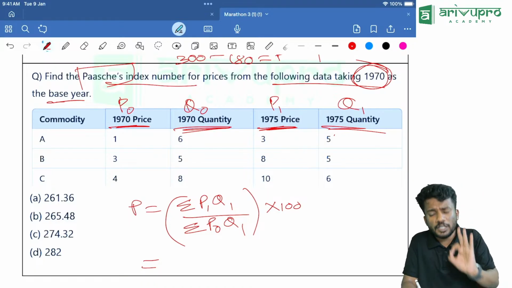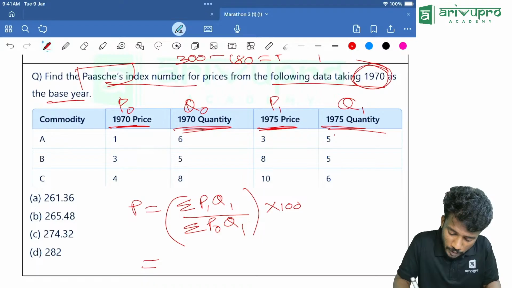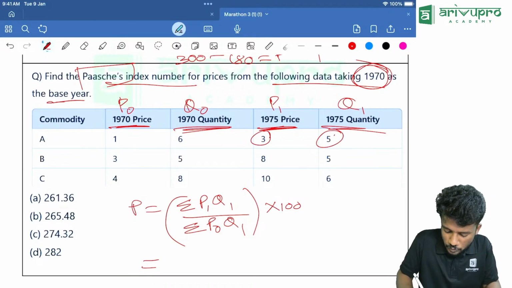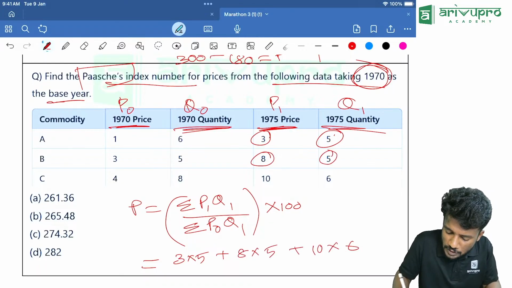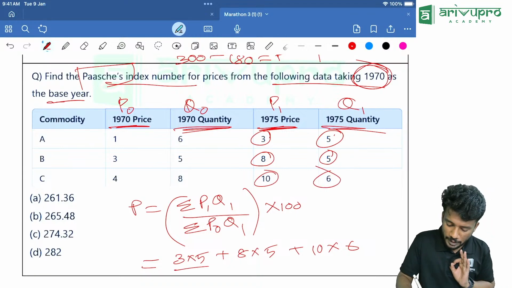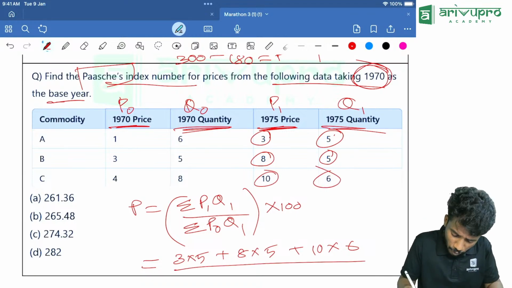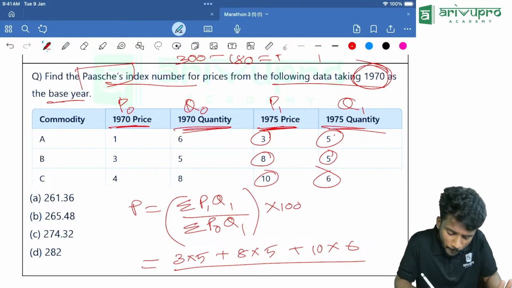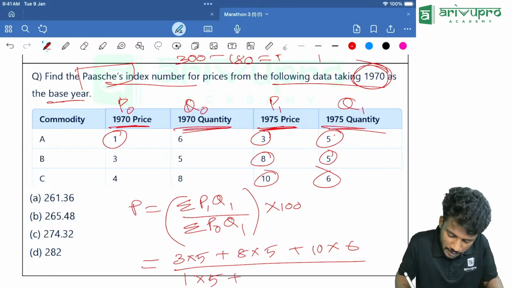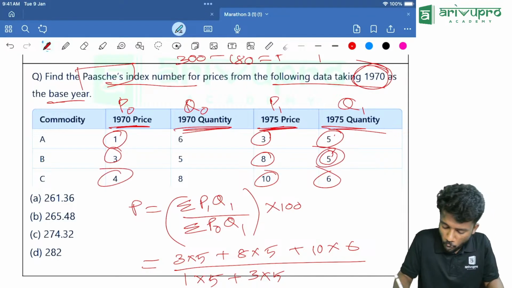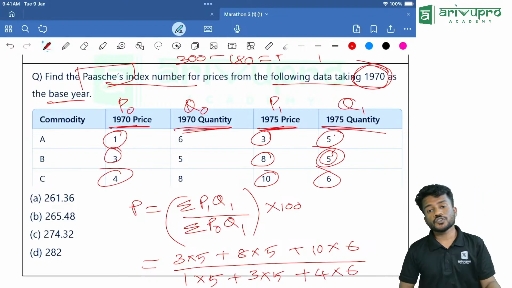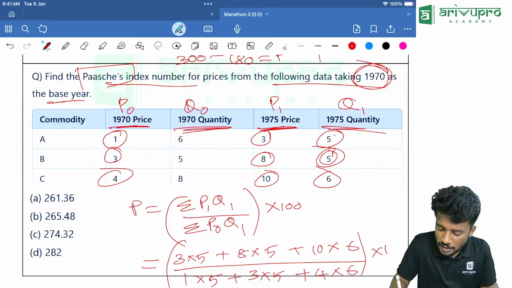Sigma P1 Q1. How will you find sigma P1 Q1? It is nothing but 3 into 5 plus 8 into 5 plus 10 into 6. That is the numerator, divided by the denominator, sigma P0 Q1. P0 is 1 into 5 plus 3 into 5 plus 4 into 6. The entire thing multiplied by 100.